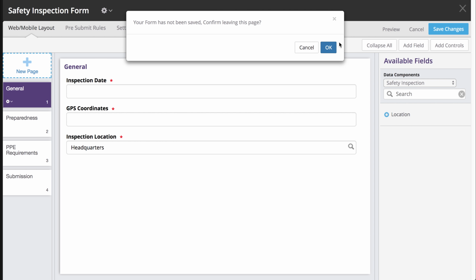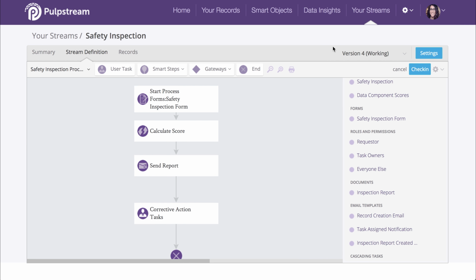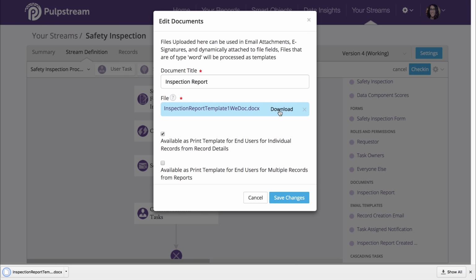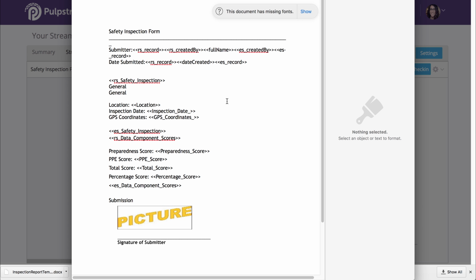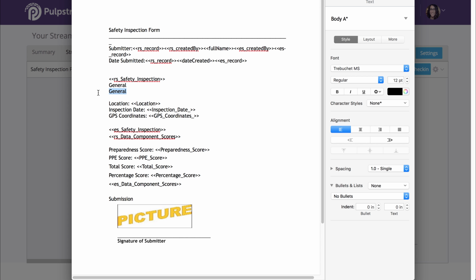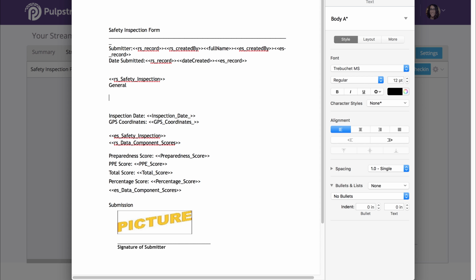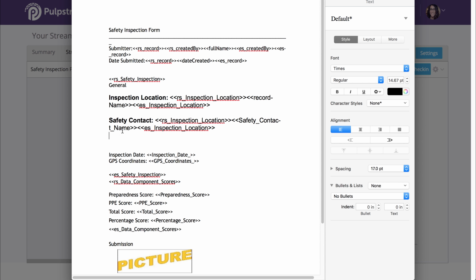Go back to your stream definition canvas. And in your documents, click on the inspection report to edit it. Download the version of the inspection template that is in the system. Again, it starts downloading. And underneath the general section in the template, we're going to replace the location tag with these two tags.